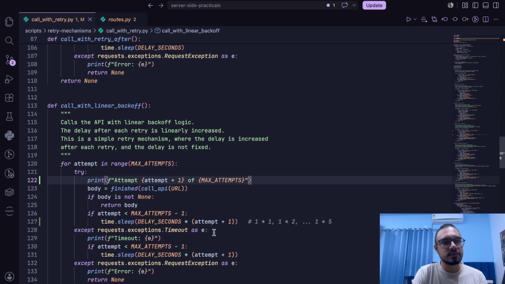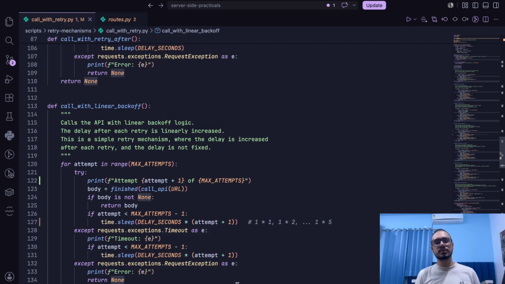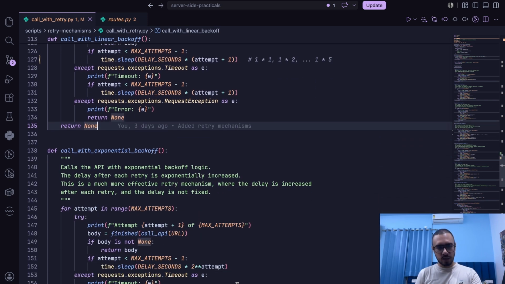That's the linear backoff. Here the backoff represents the delay, and linear is the linear amount of time increments that we do while increasing the attempts. So this is how linear backoff works. Now again, this is a good approach but not the best one, because the delays can be very small, so there are chances that people still keep choking the server. So we have something even better known as exponential backoff.